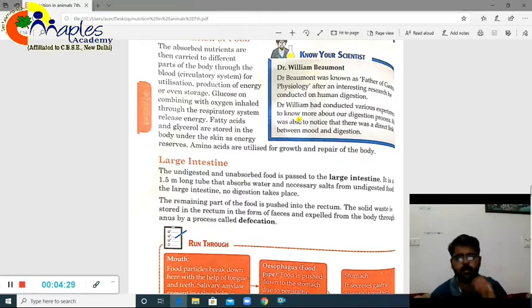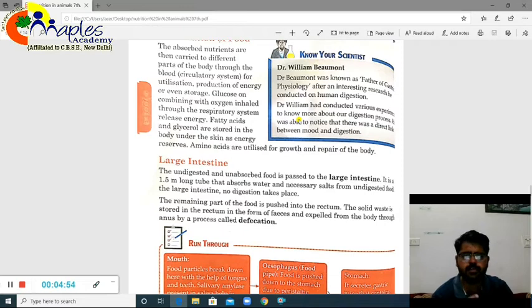Then comes the last portion, you can say the last organ of your alimentary canal, that is the large intestine, and its length is around 1.5 meters. What happens is, like I have told you previously also, the food that couldn't be digested, or the digested food which couldn't be absorbed, has to be removed from your body, because it will be highly toxic. If not, it will start rotting, the food will spoil. Then gases will form in your body, right? Harmful products will be formed that will be highly poisonous for you.